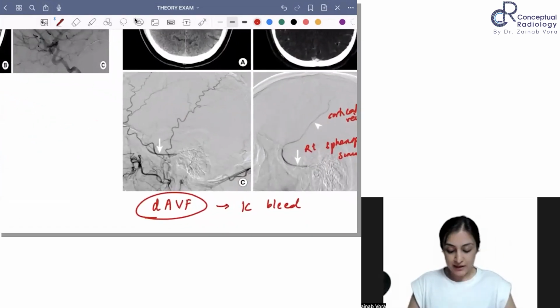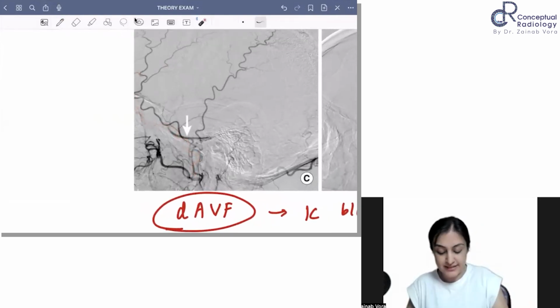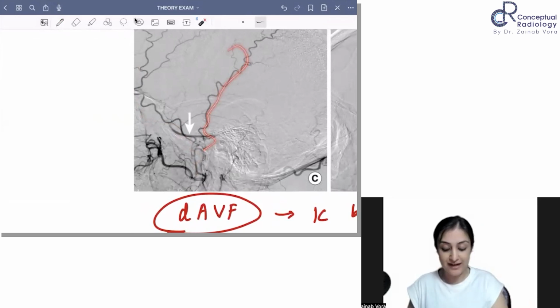Artery versus vein, how to distinguish? That's always on a DSA run, right? Otherwise, we can't say, but looking at the pattern, you can say, isn't it? So this is your meningeal artery. This is your middle meningeal artery and the branches. And now you see the territory. This is the course of the sphenoparietal sinus.